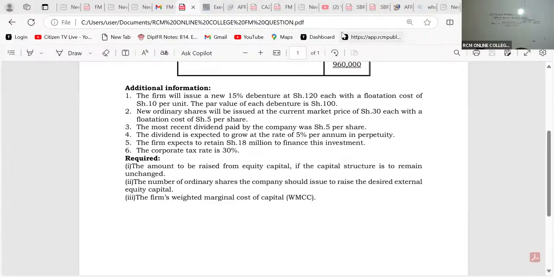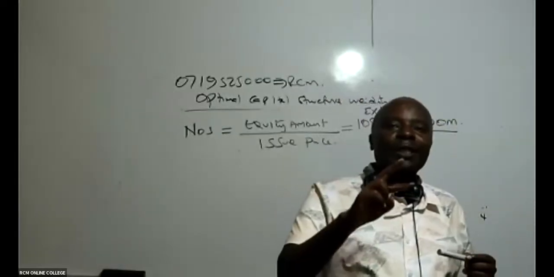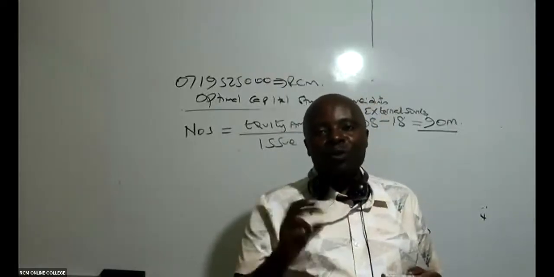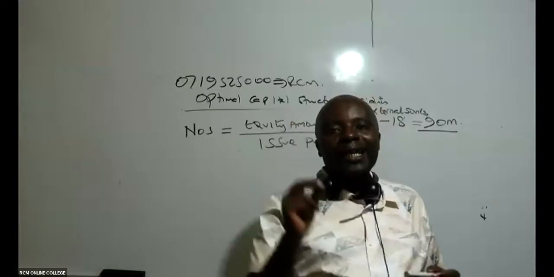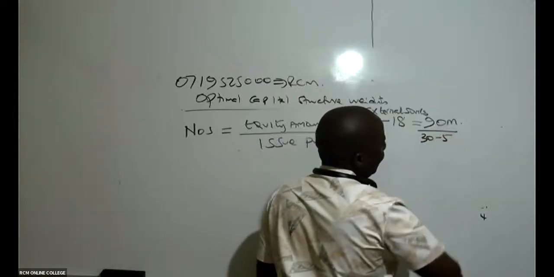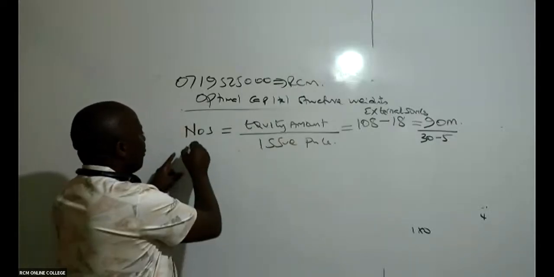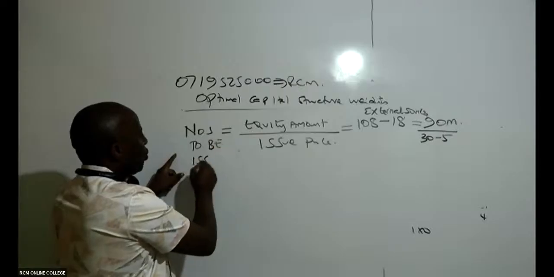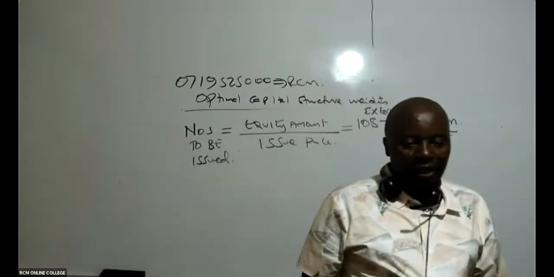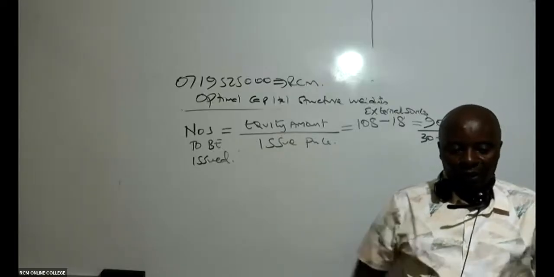So remember, it is not the whole 30 which will be hitting our accounts. Our issue price is always net of any flotation costs, net of any discounts. So therefore, this will be 30 minus 5. Then how many shares are we going to issue? Remember, NOS stands for number of shares to be issued. How many shares are we going to issue for this particular project?